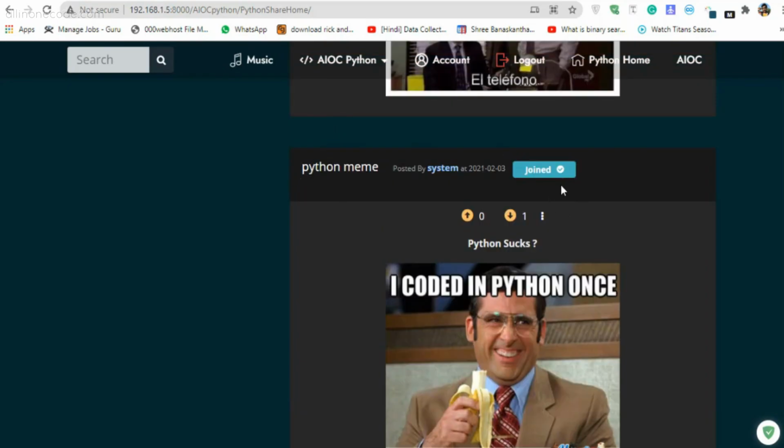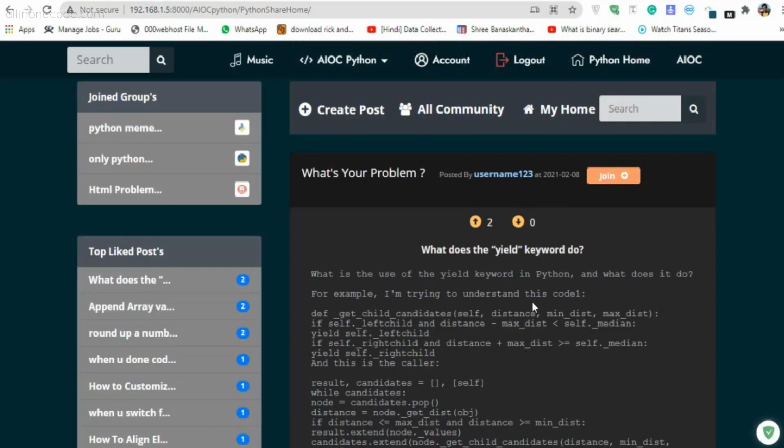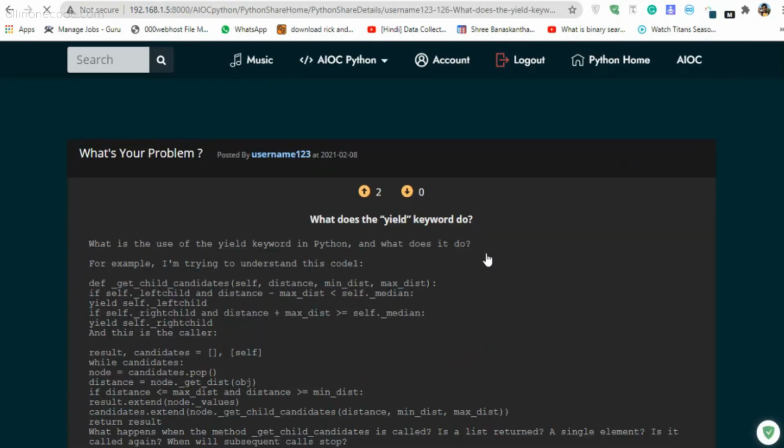And as you can see, the user has joined in that group, but in here the user isn't joined in this group. So let's click on this particular post. This is the post, this is the group, and this is the user.